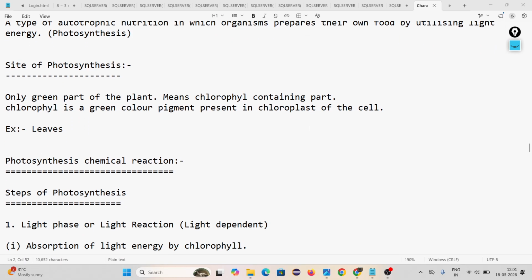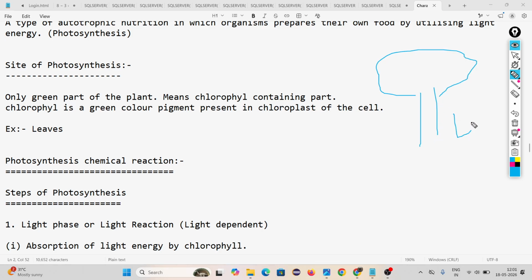Then the question is the site of photosynthesis. Site of photosynthesis means a plant has many parts: a plant having leaf, root, shoot. So in which part is photosynthesis happening? My question is, is photosynthesis happening in all parts of the plant? No, big no. Only green part of the plant.